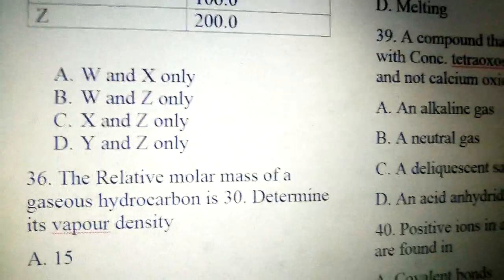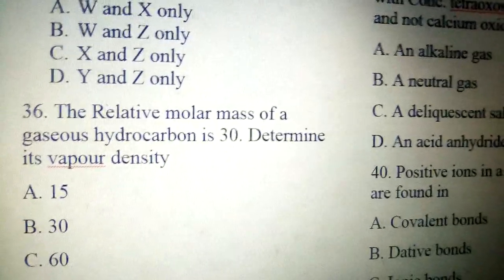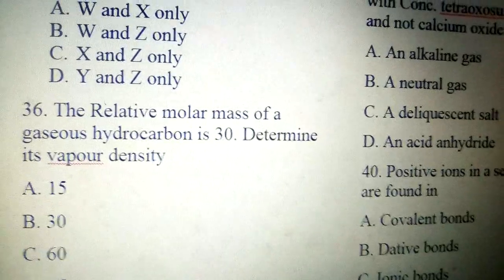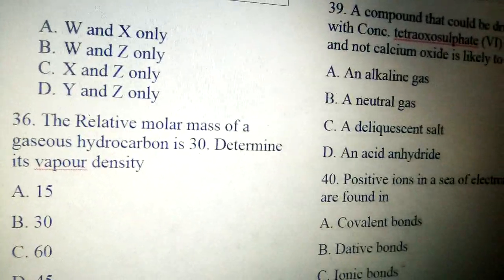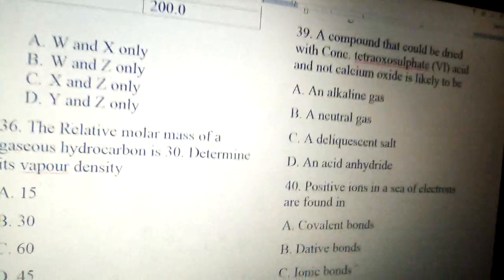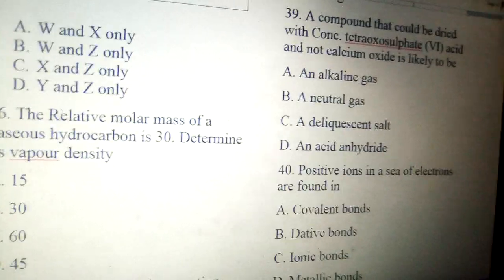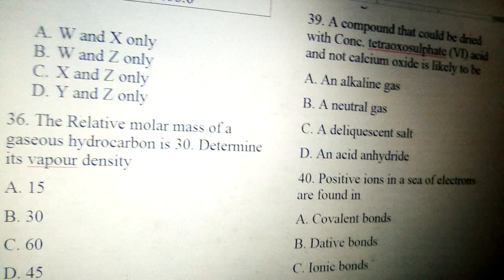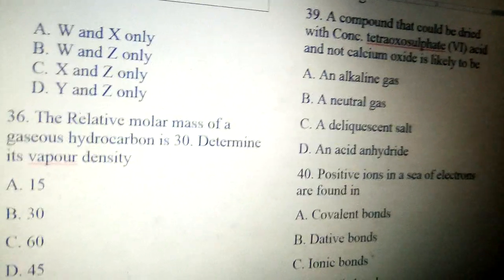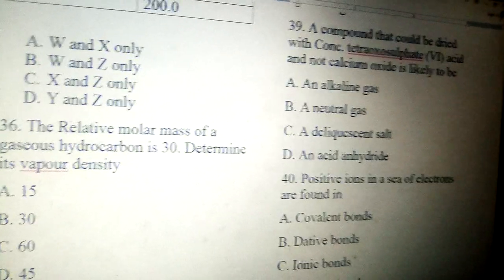Number 36, the relative molecular mass of a gaseous hydrocarbon is 30. Determine the vapor density. We know that molecular mass is 2 times vapor density. So how do we now find the vapor density? That means the vapor density is going to be half of the molecular mass, so molecular mass over 2. That becomes 30 over 2, giving us 15. The answer to the question is A.